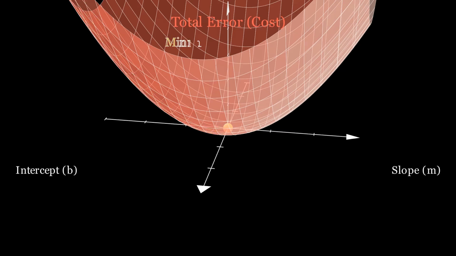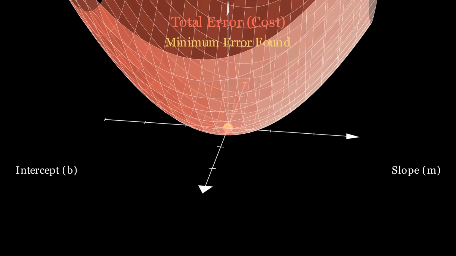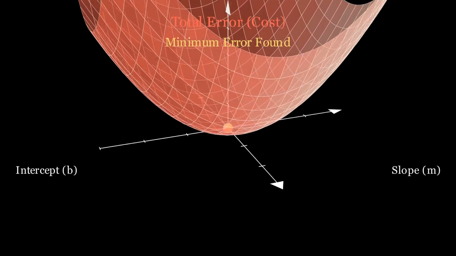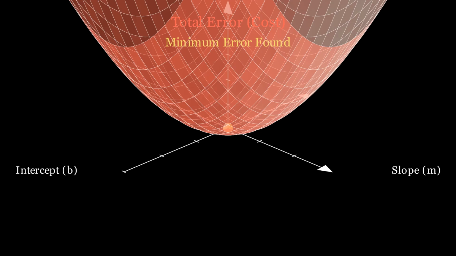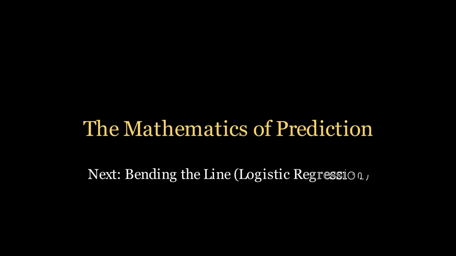Machine learning algorithms use a process called gradient descent, mathematically rolling a ball down this slope until it hits the absolute bottom. The minimum error. The perfect line. By finding the bottom of the bowl, we find the line that perfectly predicts reality.